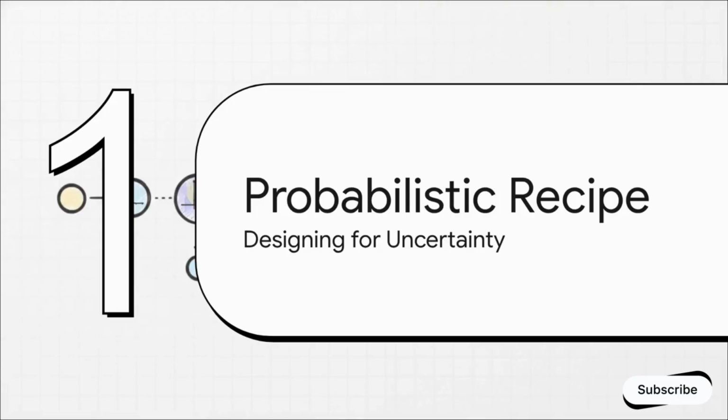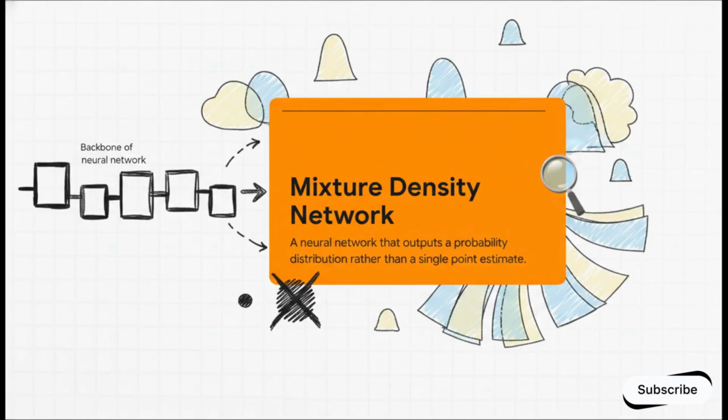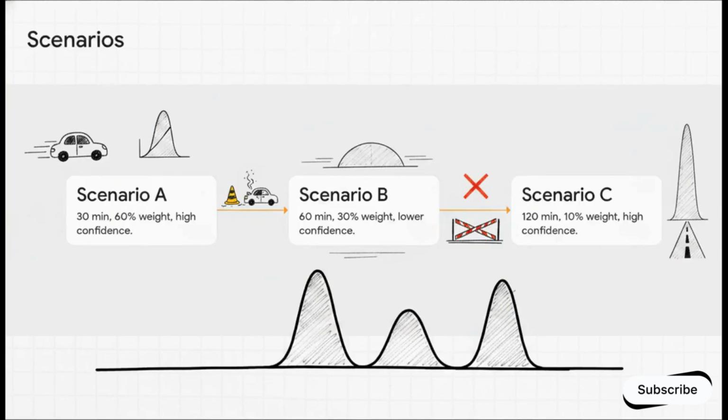Section 2. The probabilistic recipe. So, to design an architecture that can actually handle this kind of uncertainty, enter the mixture density network. This is a fundamental architectural shift. The backbone of the neural network stays exactly the same, but the output layer is entirely transformed. Instead of spitting out a single, highly flawed point estimate, it's designed to output the parameters of a full, nuanced probability distribution. And this brings us to our probabilistic recipe.